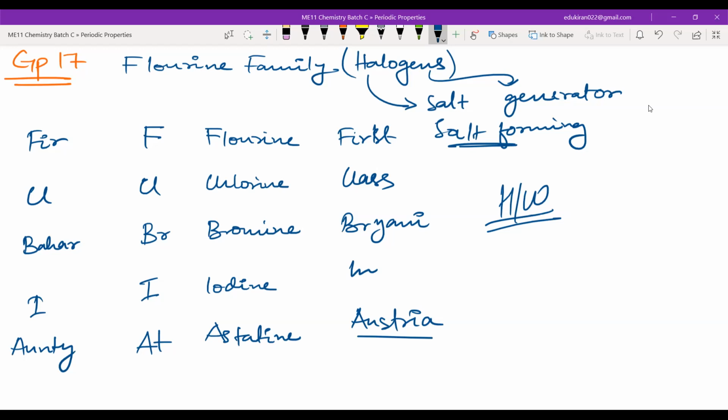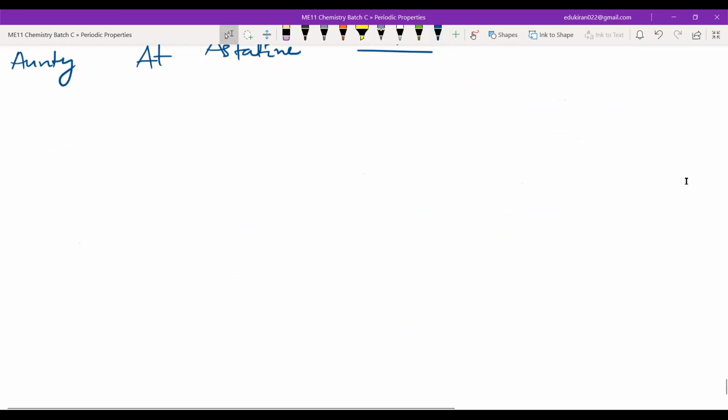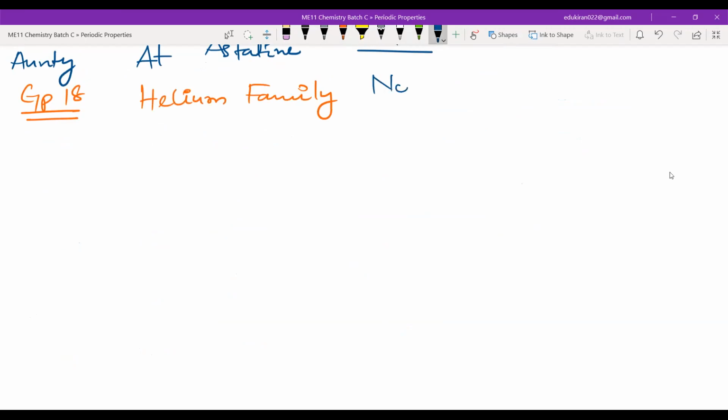Done, sir. After that, right? Group 18. Okay, this is helium family. And this is also known as, what is this known as? Noble gases. Noble gases. Okay.